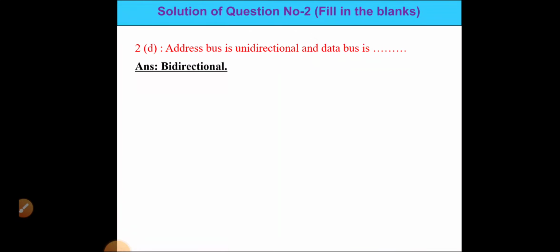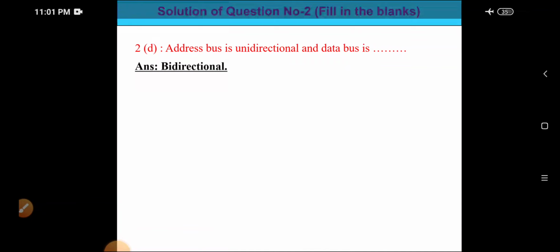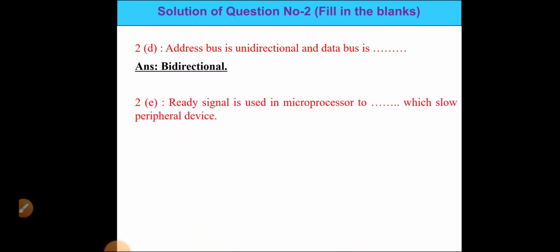Okay, so next is, address bus is unidirectional and data bus is bidirectional. Here address bus is unidirectional and data bus is bidirectional.